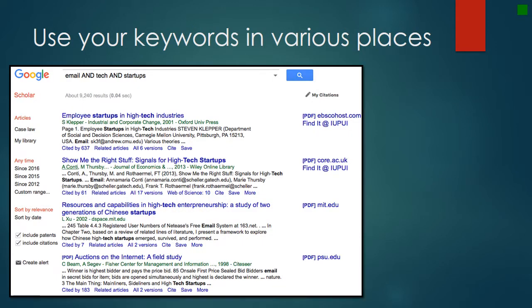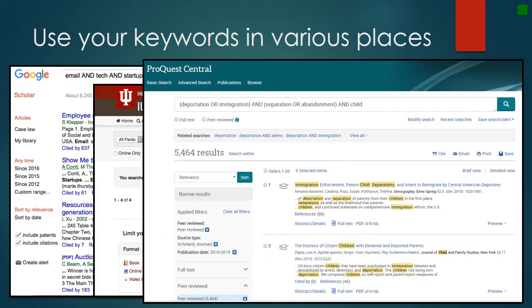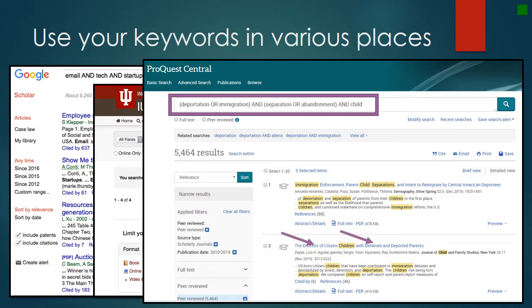As you can see, using the power of "and," you can search Google Scholar, IUCAT, and even EBSCO's competitor ProQuest databases. In this case, I am looking at ProQuest Central, a multidisciplinary database that covers a wide range of subjects or fields. The AND can be used between your keywords in a variety of search interfaces so that you can find the information you need. As you search and research, keep your eyes peeled not only for new keywords, but for alternate spellings and other related ideas.